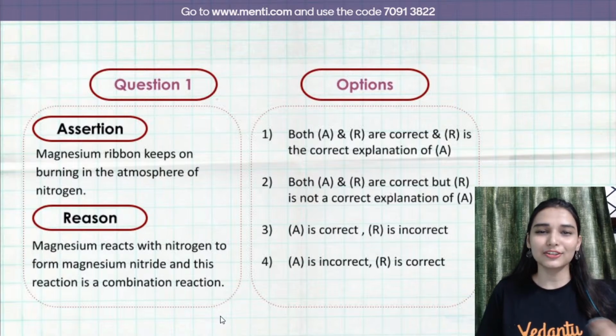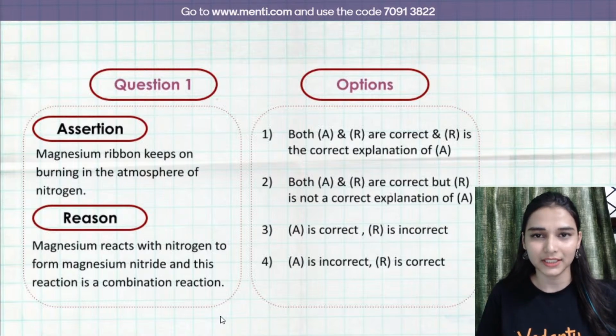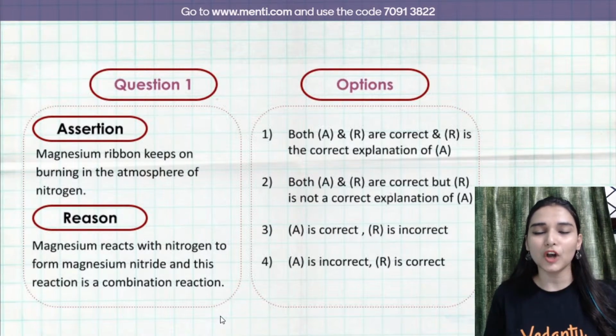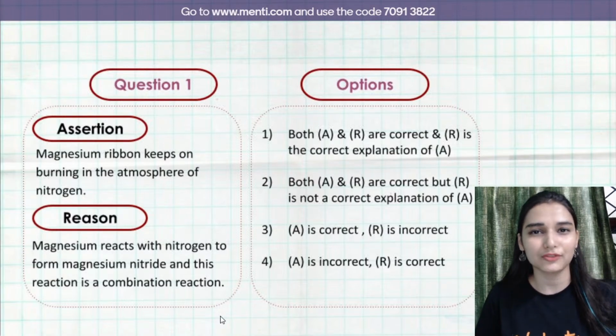Okay, so in assertion reasoning you know what you have to do. You are provided with two statements. One is assertion, second is the reason, right? So read this assertion: Magnesium ribbon keeps on burning in the atmosphere of nitrogen. Decide true or false. Then the reason says that magnesium reacts with nitrogen to form magnesium nitride, and this reaction is a combination reaction.